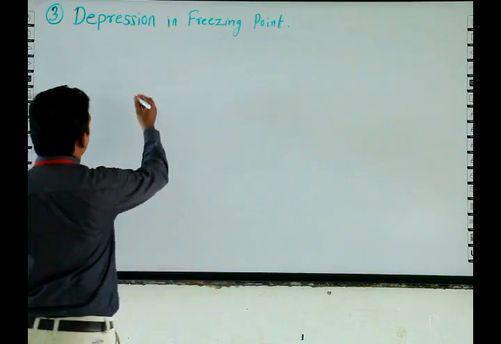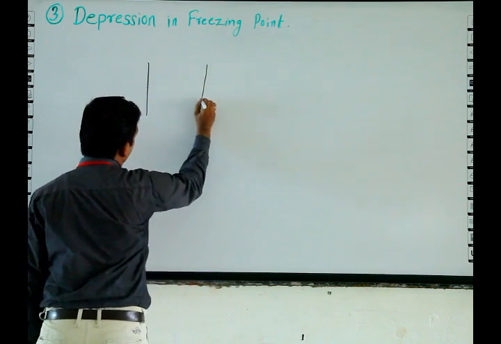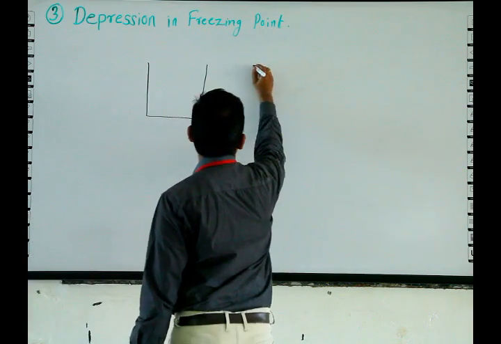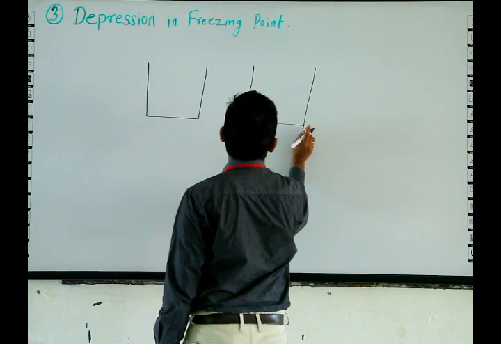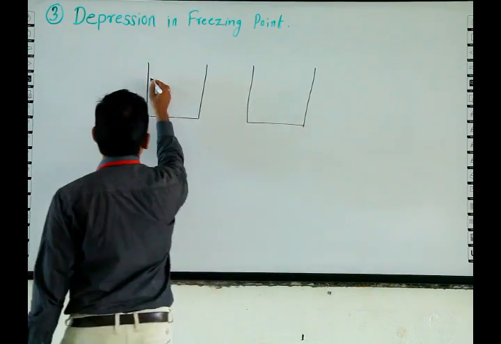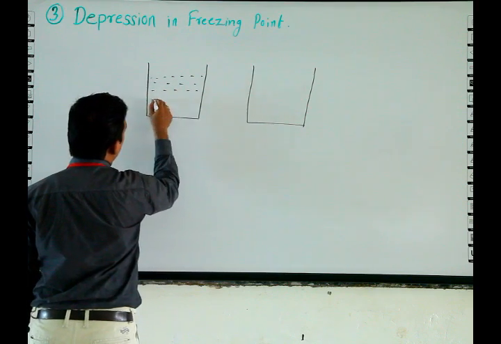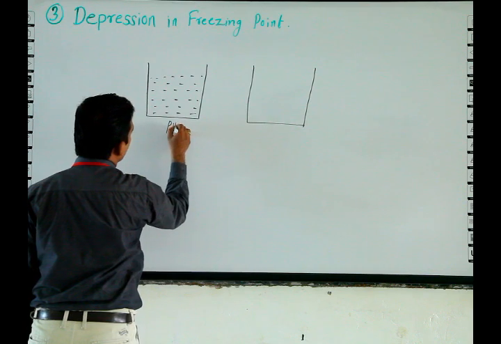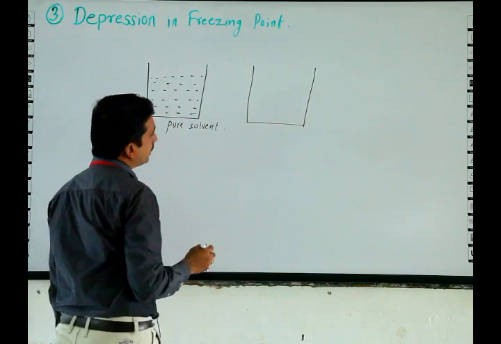Suppose here we are discussing an example. In a container, first and second, pure solvent is taken.